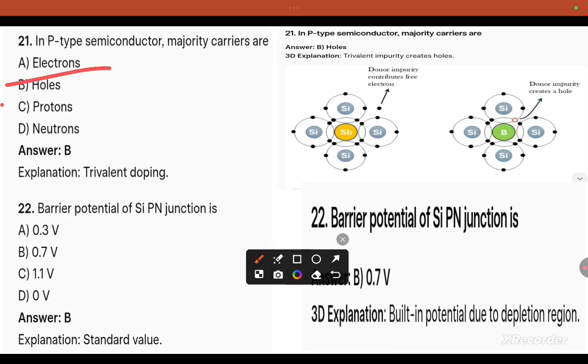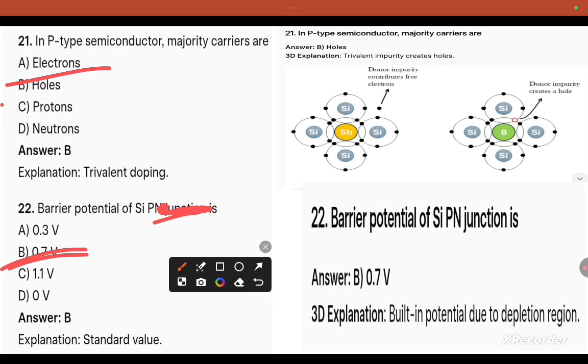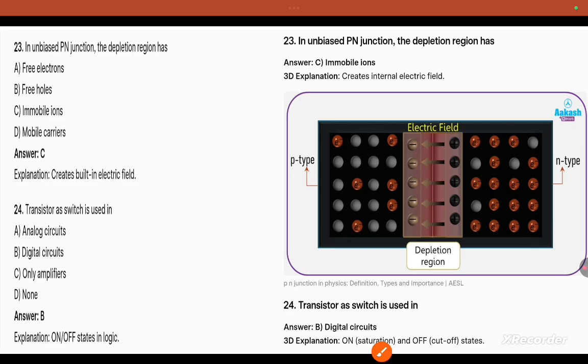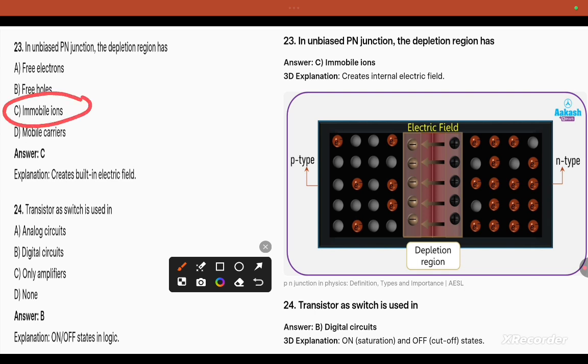Barrier potential in a silicon PN junction is about 0.7, which is the standard value. In an unbiased PN junction, the depletion region has immobile, not charged, ions. We are not giving any external potential, so it remains immobile. Transistor as a switch is used in digital circuits.